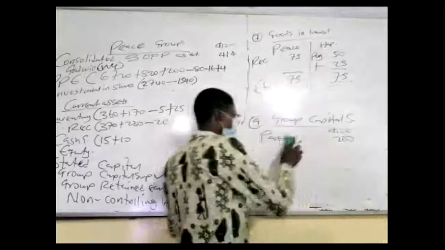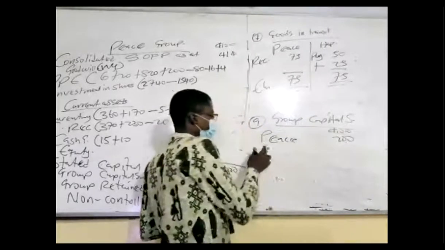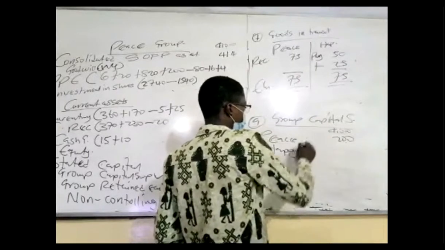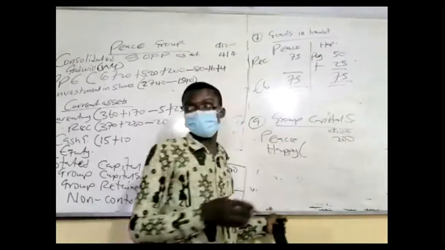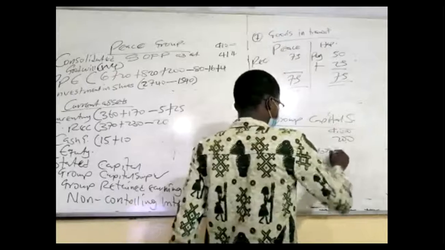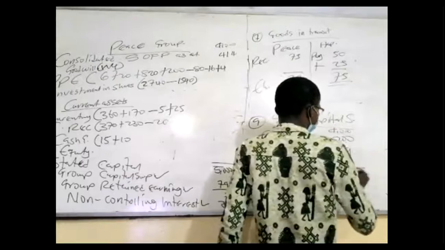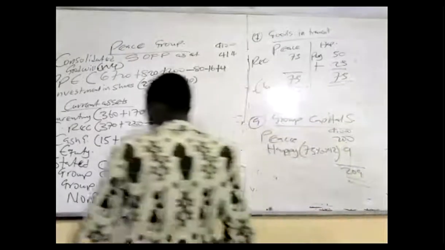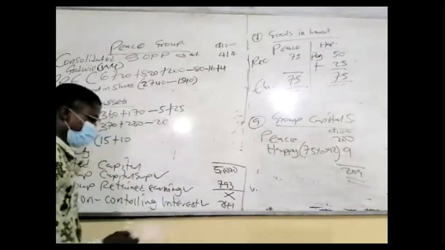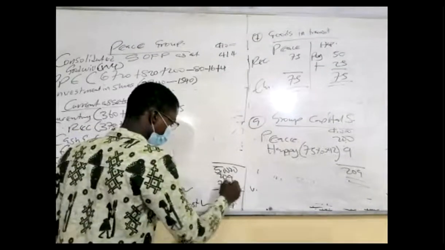But let's write Peace. You know what the parent is called? Peace. You know the name. Then write Happy. Happy's own, take your share. The changes was 12, right? Parent will take 75%. That's 3/4. 3/4 of 12 should give us 9. So it will be 209. The examiner's capital surplus will be 209. Group capital surplus 209.